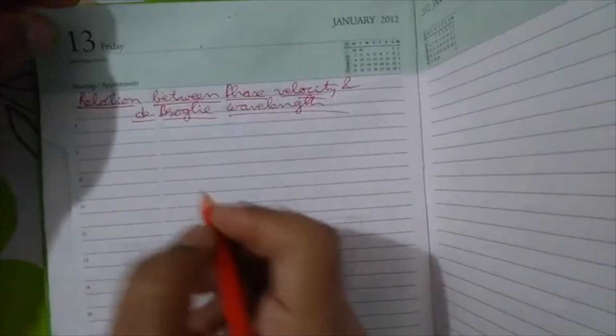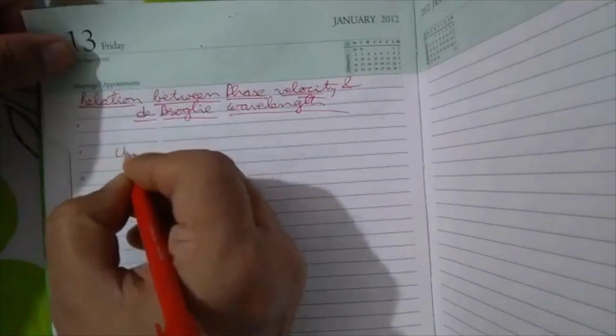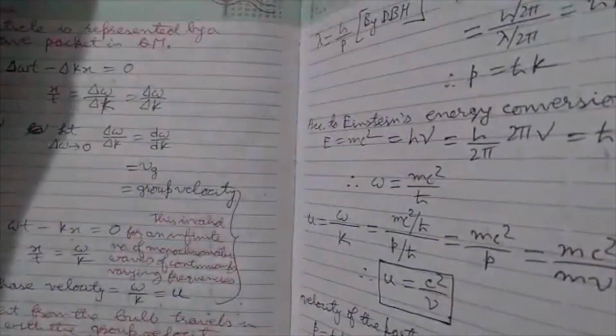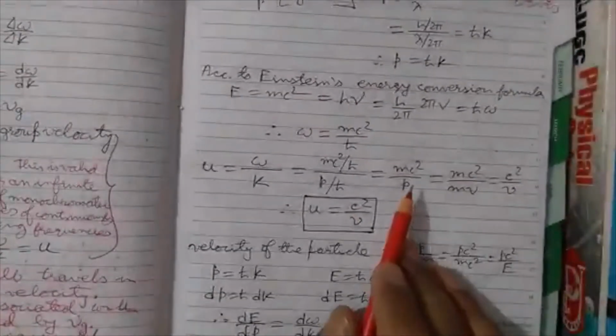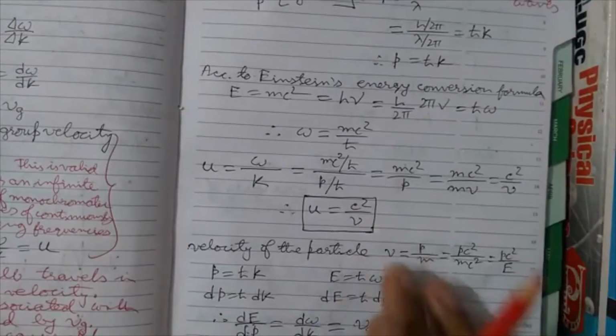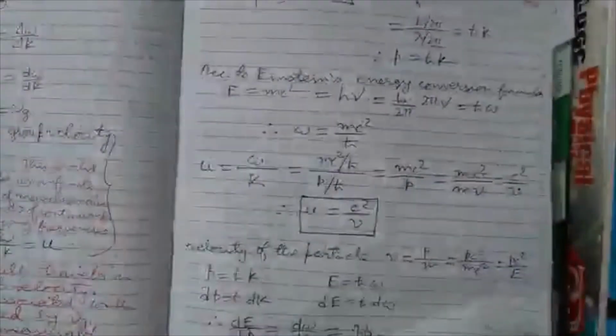Now how can the phase velocity be written? Phase velocity can be written like this: mc square is the energy E, and p is the momentum.